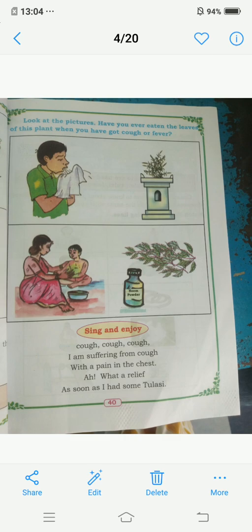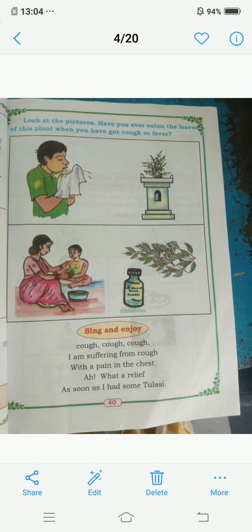Have you ever eaten the leaves of these plants when you have had a cough or fever? When you get fever or cough, you eat these leaves. Which leaves are these? They are given in the picture. So this is tulsi. Okay, children.